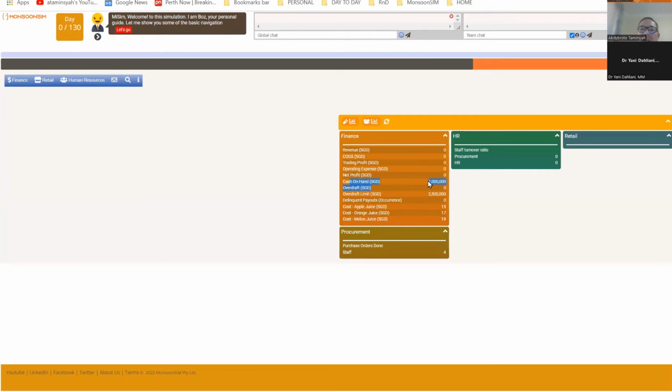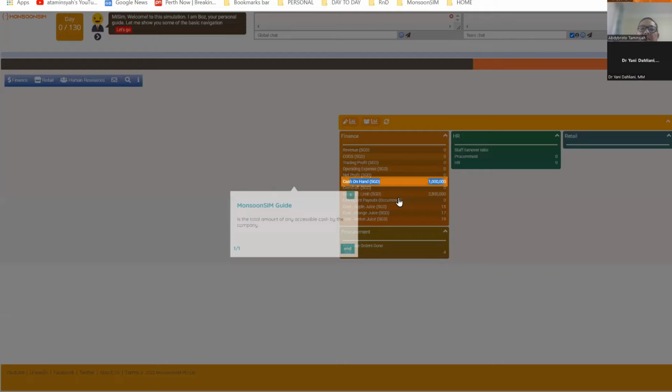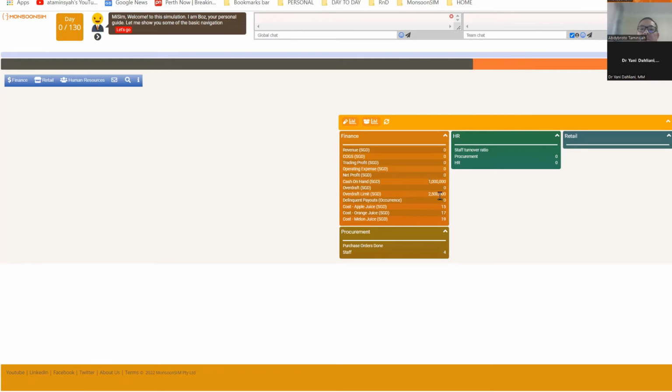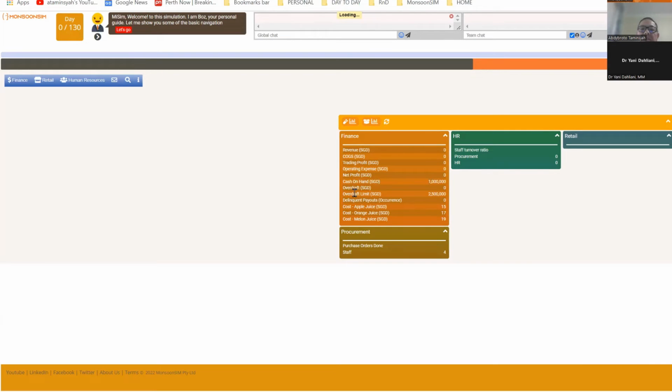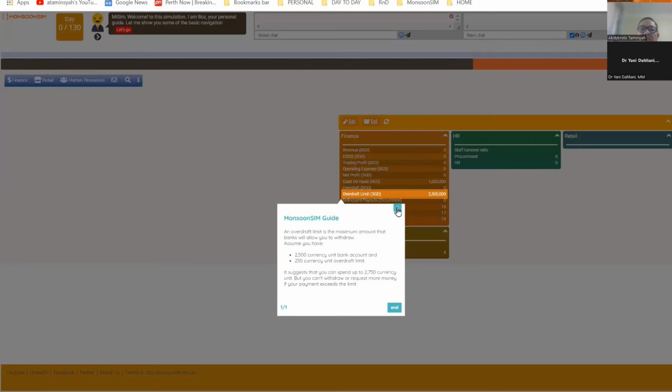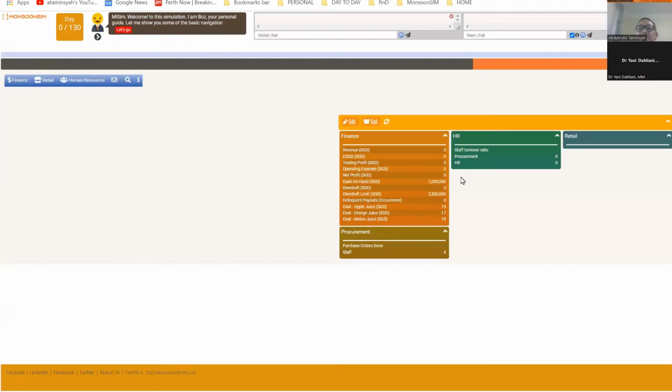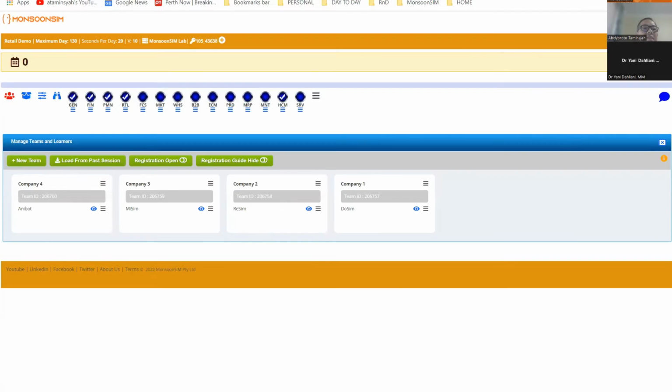Look at the cash on hand, currently 1 million. That's what we set, 1 million cash. And we have this overdraft of 2.5 million from the bank. Sorry, overdraft is here. So there's an overdraft, 2.5 million. All right, so that's the initial balance. Now, let's go back to our roadmap and say run for 2 days.